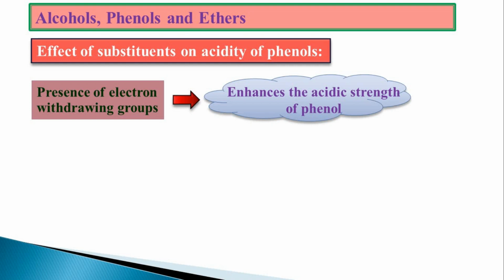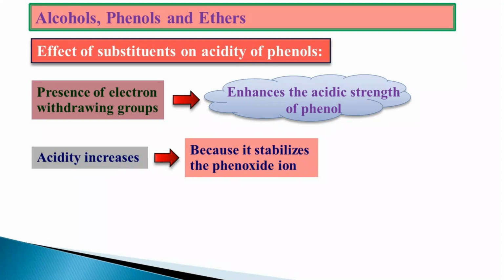As the electron density decreases on the oxygen, automatically the removal of the proton will become easy, because the proton will give the electron to the oxygen and it will go. Hence, acidic nature will be increased, and it will stabilize the phenoxide ion.